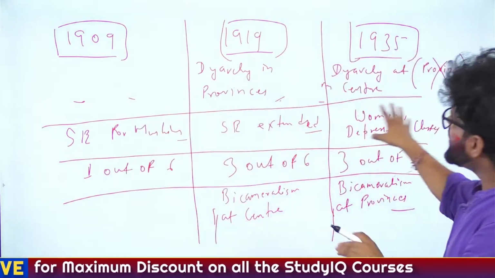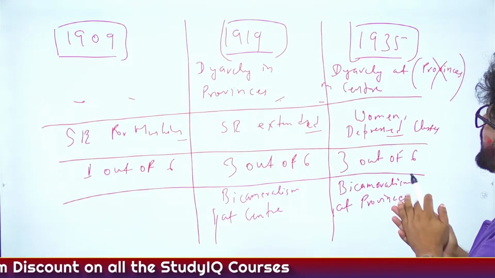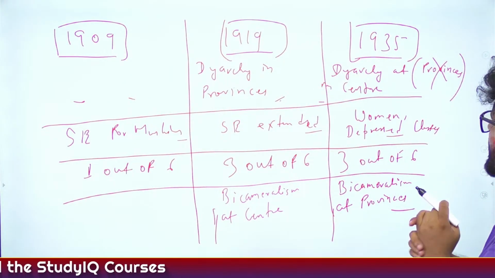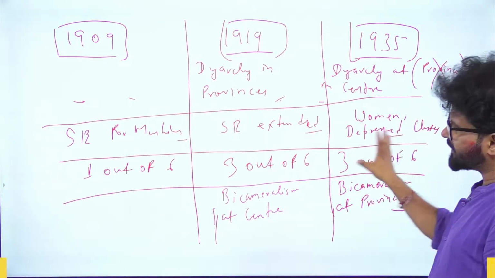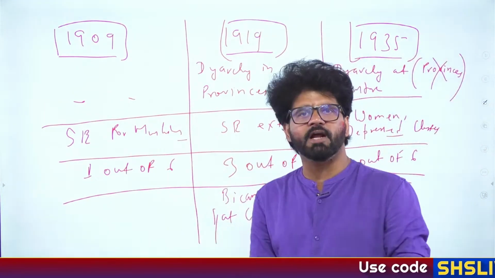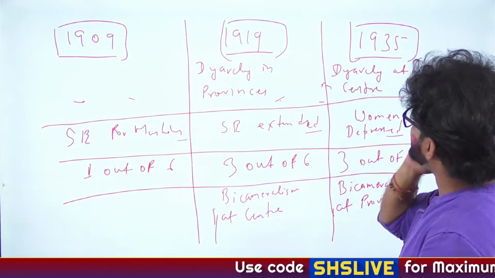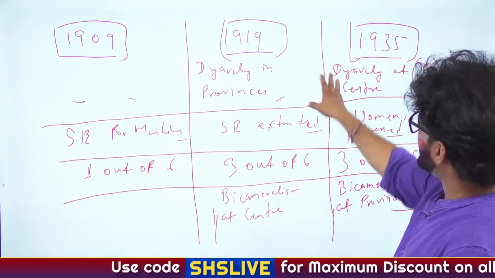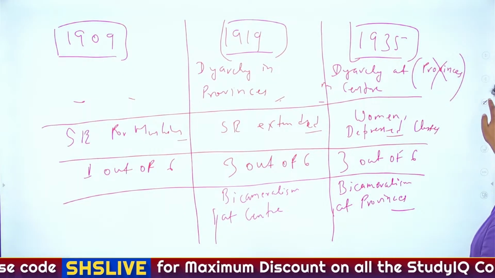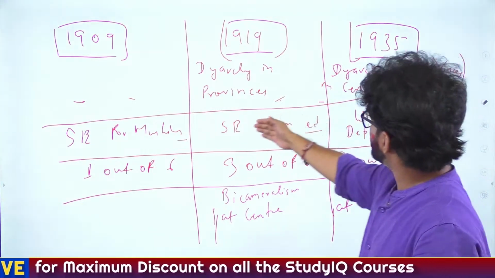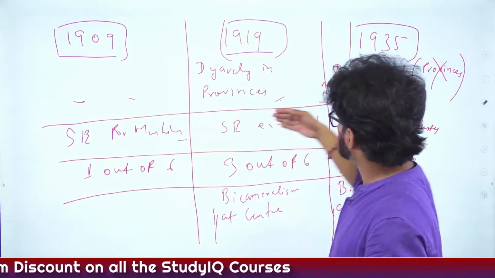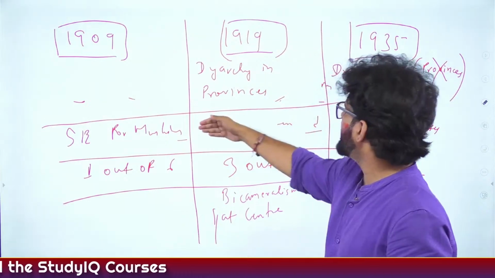Okay, sir. So we have done ample number of compare and contrast here. Let's now delve into these acts. Do remember these compare and contrast, whatever we have done. And then there are other points also. Bicameralism we have talked about, diarchy we have talked about. Okay, let's talk about some more points. Let's do some more comparative analysis. This is the easiest way to clear your concept in a better manner.